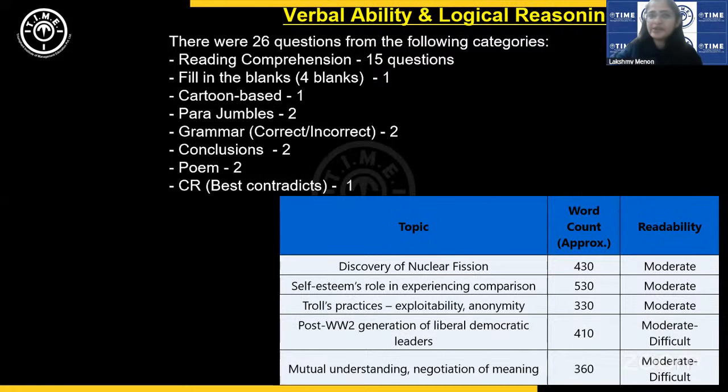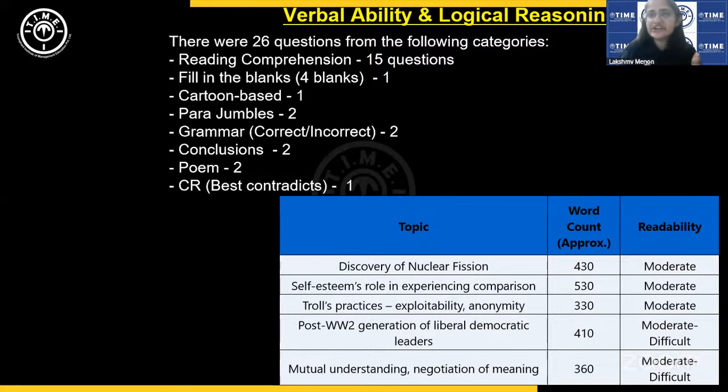Reading comprehension, I'll take up in a little detail shortly. You can see the table there. But before that, let me run you through the other question types. XAT has been a little magnanimous in terms of its vocabulary questions over the last 2 years. Till I think 2024, this was a dreaded question type. There would be 3 or 4 vocabulary questions and the words would be really, really obscure and difficult.